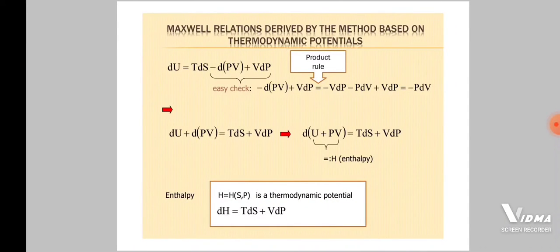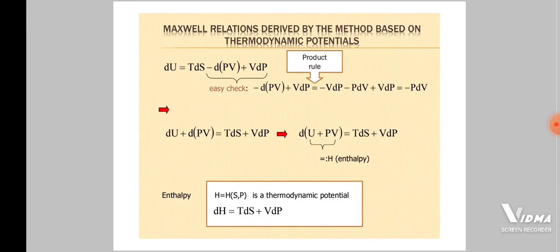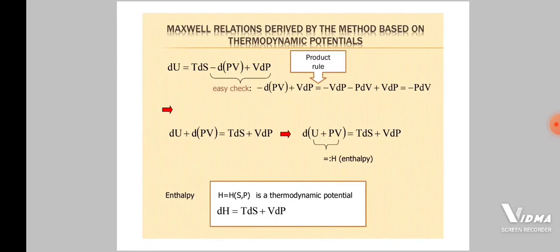Now the fourth one is enthalpy. dU equals TdS minus d(PV) plus VdP. For easy check, we apply the product rule and we get dU plus d(PV) equals TdS plus VdP. From here we get enthalpy H as the function U plus PV. H is also a thermodynamic potential. dH equals TdS plus VdP. These are the four thermodynamic potentials: internal energy U, F Helmholtz free energy, G Gibbs free energy, and H enthalpy.